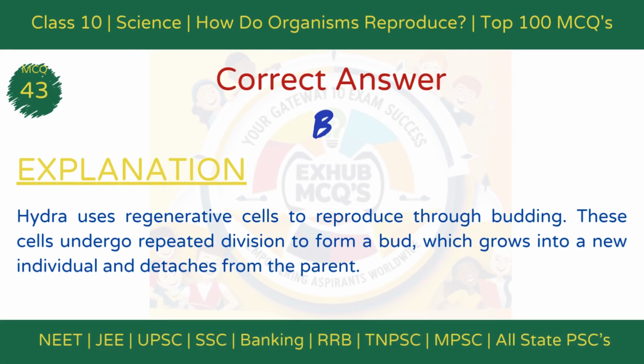The correct answer is option B, create new individuals. Explanation: hydra uses regenerative cells to reproduce through budding. These cells undergo repeated division to form a bud, which grows into a new individual and detaches from the parent.